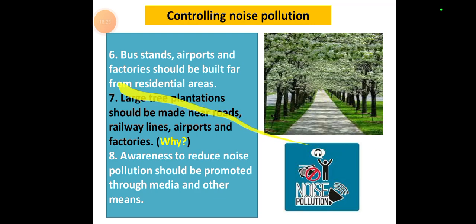Controlling noise pollution again: bus stands, airports, and factories should be built far from residential areas, because when cars, airplanes, and buses go from there, they create a lot of noise. So they must be far away from residential areas.